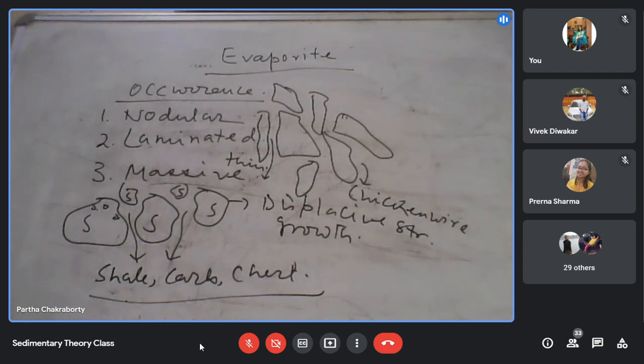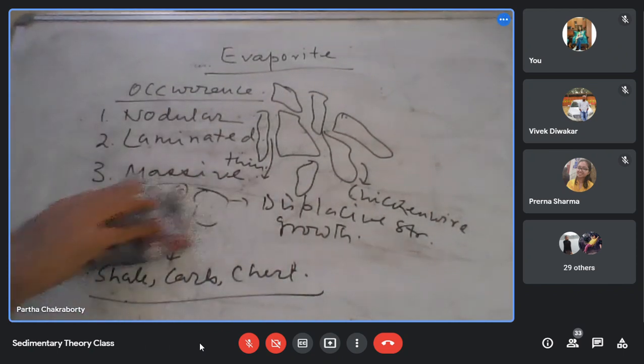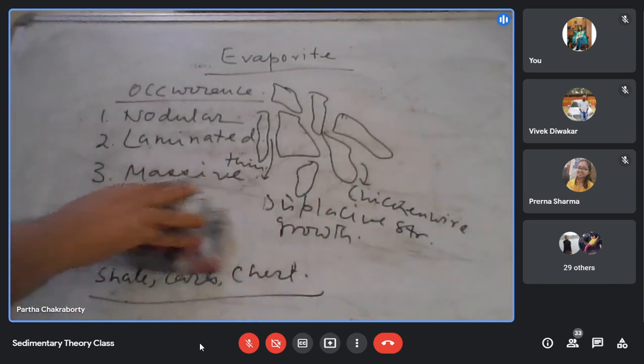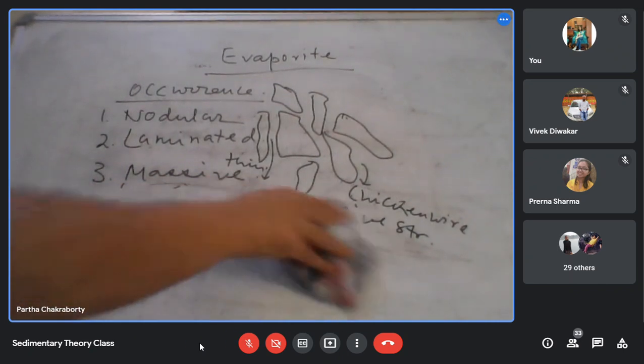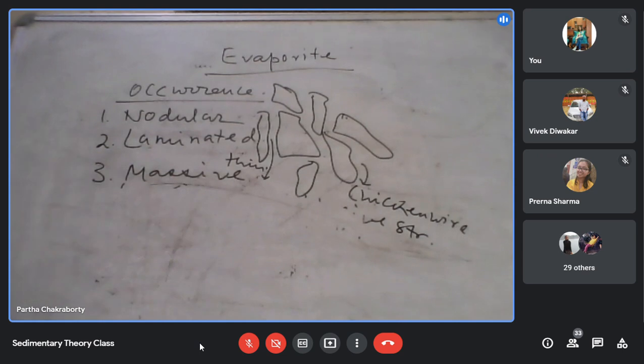Okay. Then come on to the laminated. How are the laminated things there? It can be millimeter to centimeter thick laminae, which is interbedded with shale, carbonate or chalk. Thin laminae, and those laminae may be traced for several hundreds of meters, if not kilometers, in some cases.